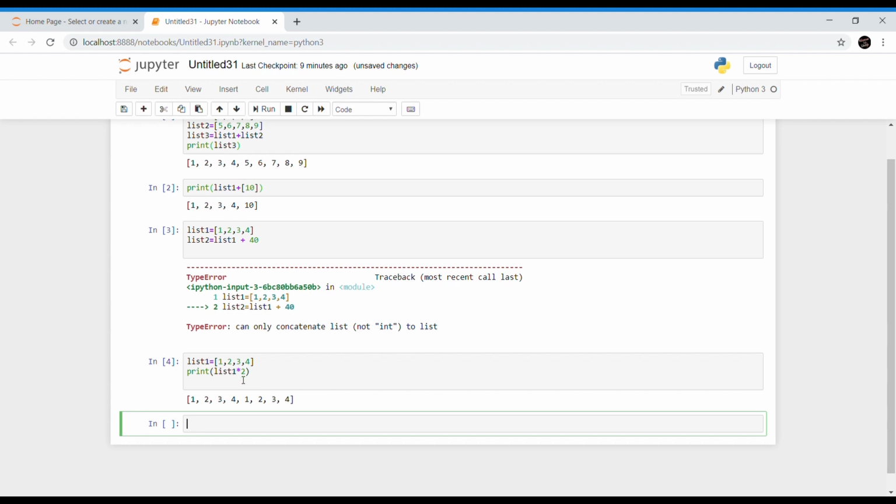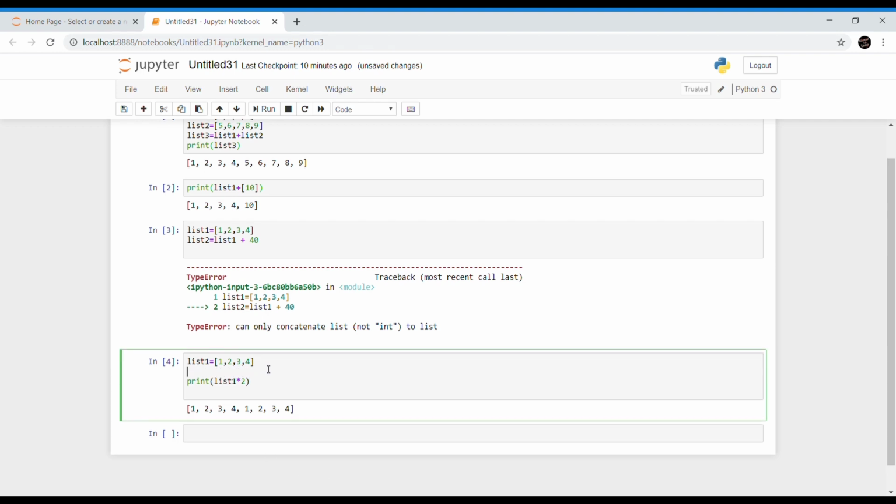So list 1 is getting printed 2 times. So here, list multiplication by another list will generate an error. So for example, 5, 6, 7, 8. So this is another list. So now if I try to print list 1 into list 2, it will generate an error.